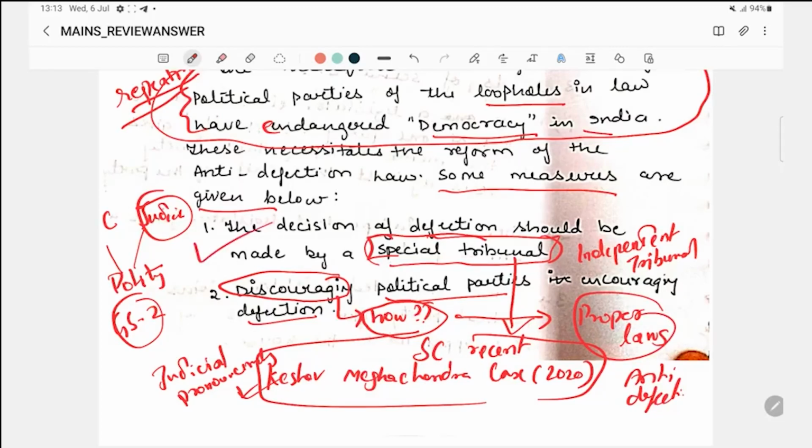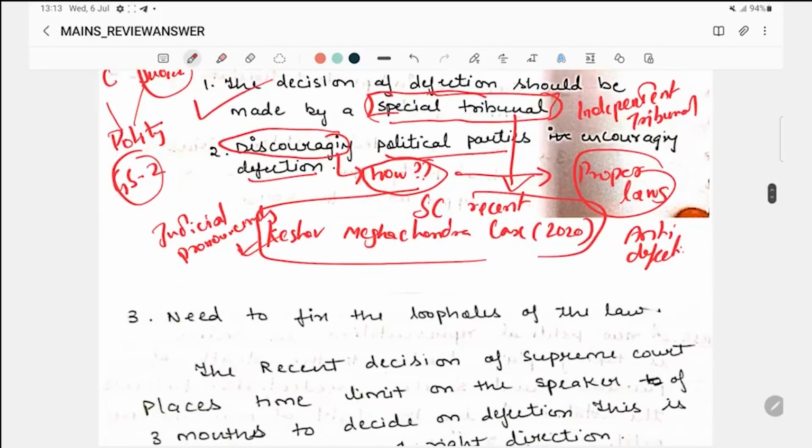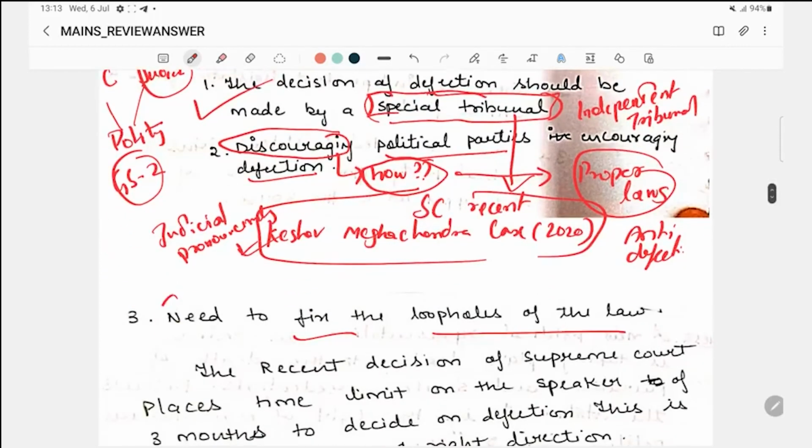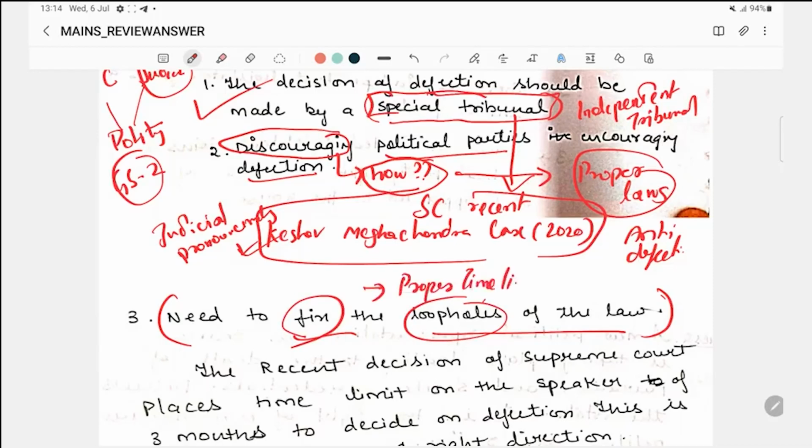This is one of the solutions which is given by Supreme Court. Need to fix loopholes of the law. Now, need to fix loopholes of what loopholes? You have to give answers. Loopholes we all know. You have mentioned the loopholes, but need to fix loopholes means what? So here you have to write a proper or a fixed time limit.